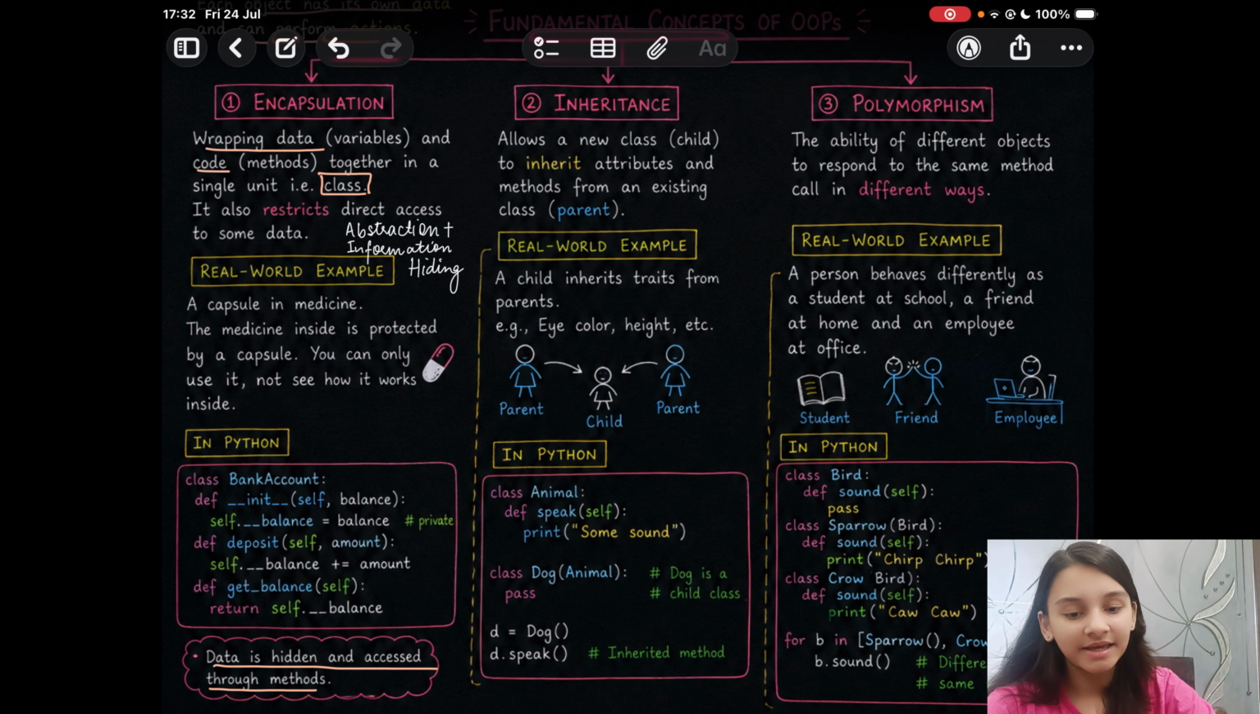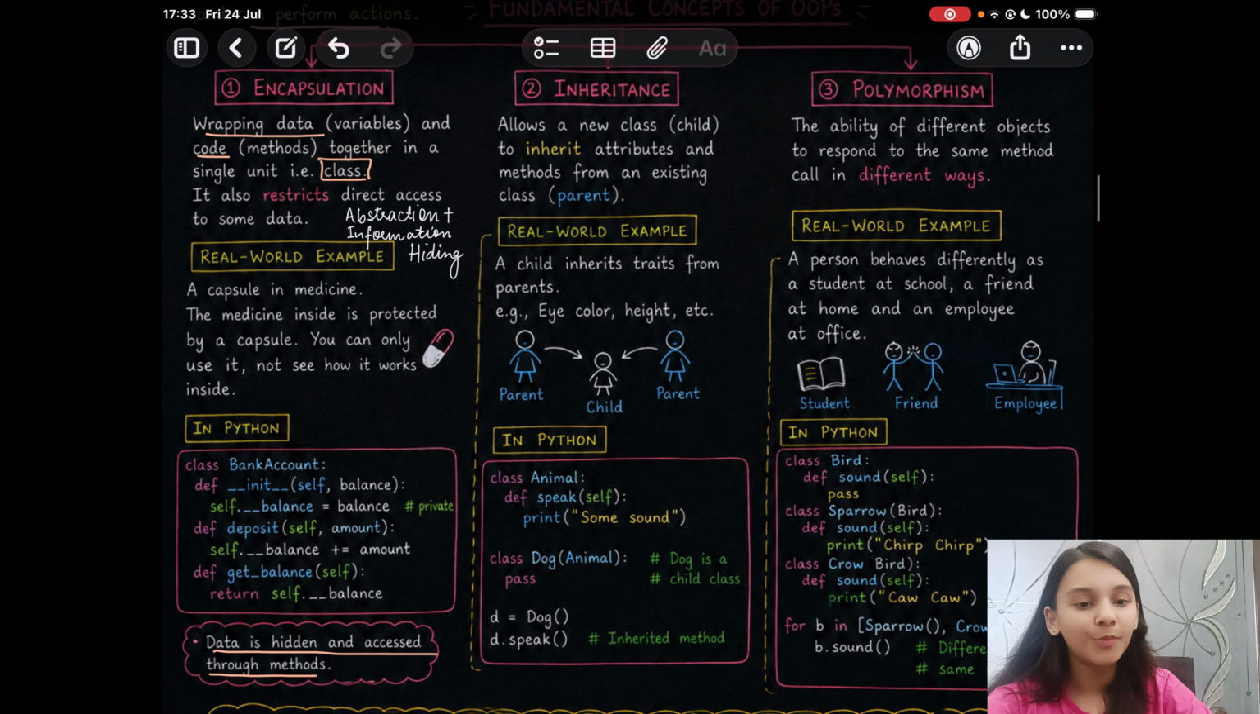Next we have inheritance. It allows a new class, for example a student class or a child class, to inherit the properties of the parent class, right? Just like in real life, a child inherits traits from parents, for example eye color, height. Similarly, in Python we have the concept of inheritance, wherein a class inherits the attributes and methods of an existing class.